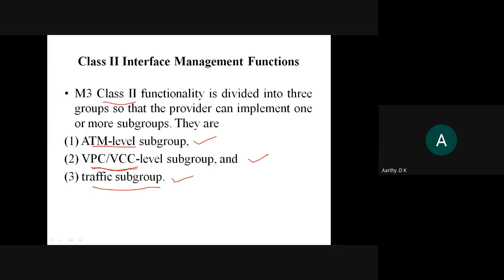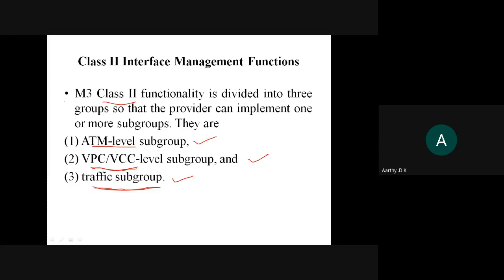Whatever data is being transferred is maintained or monitored by the traffic subgroup. This traffic subgroup will provide all the necessary information and description that is required for the virtual channel or virtual path connectivity. So this is about your class 2 interface.